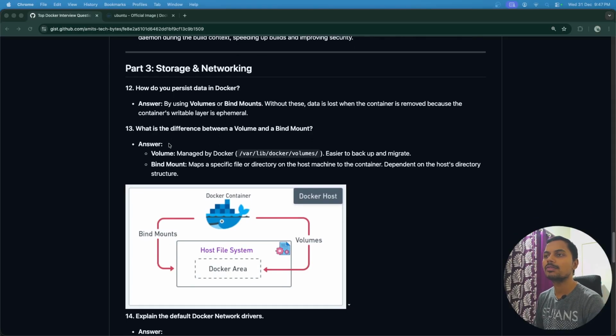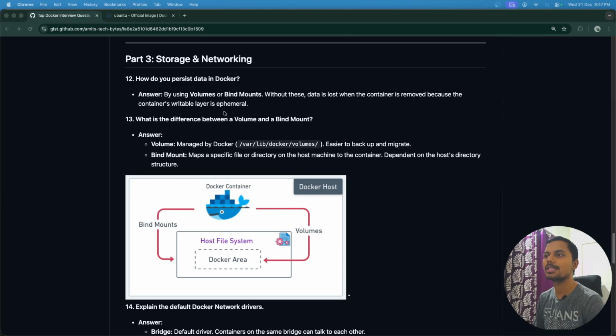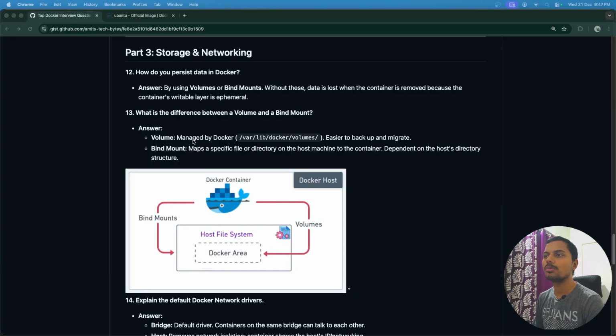So the next question is, what is the difference between volume and bind mount? Okay, so let's understand this thing. So a volume is managed by Docker. Okay, easier to backup and migrate. Okay, so automatically it creates the volume at a particular location, /var/lib/docker/volumes.